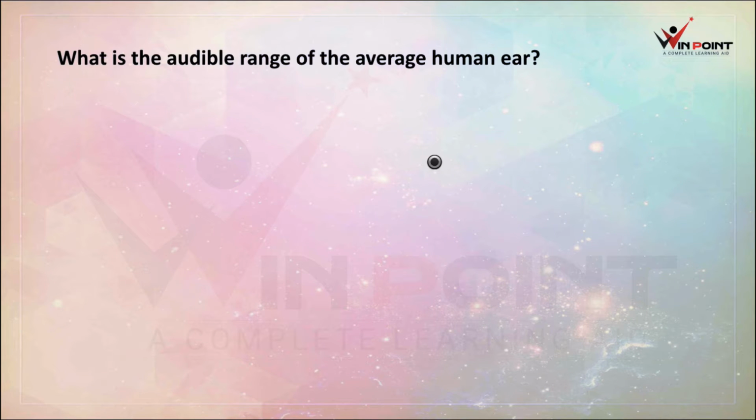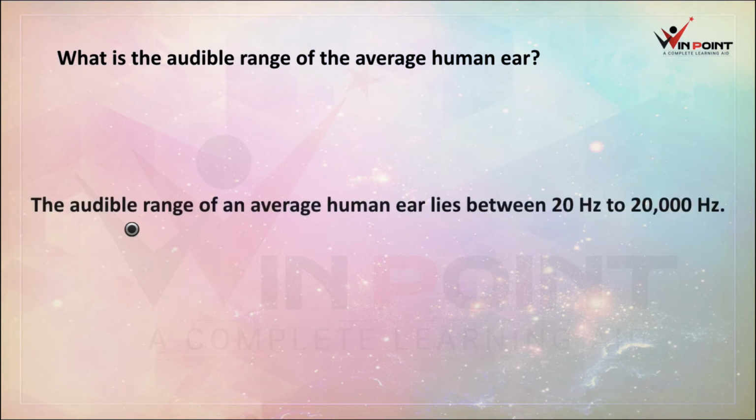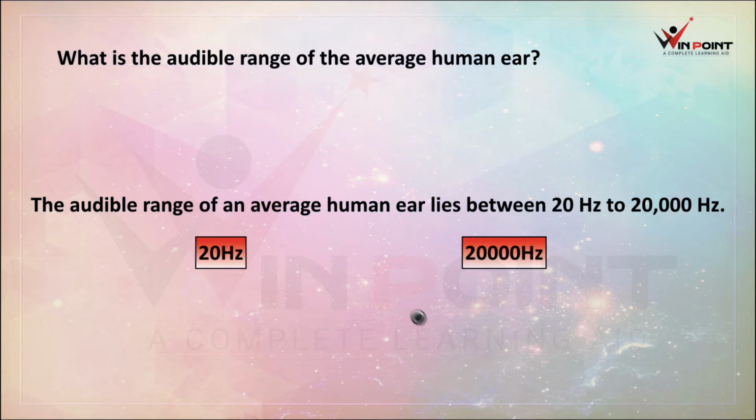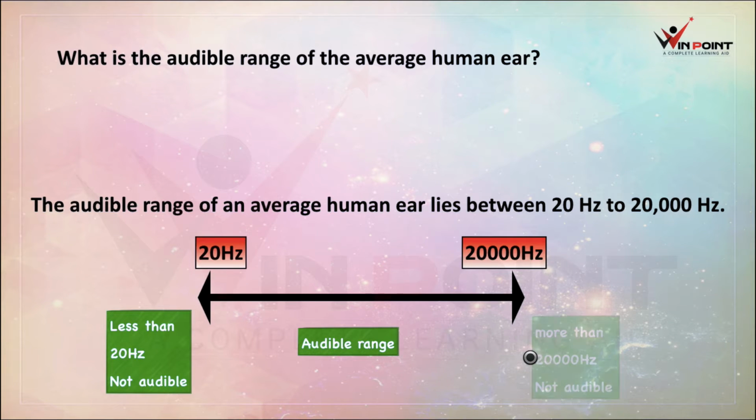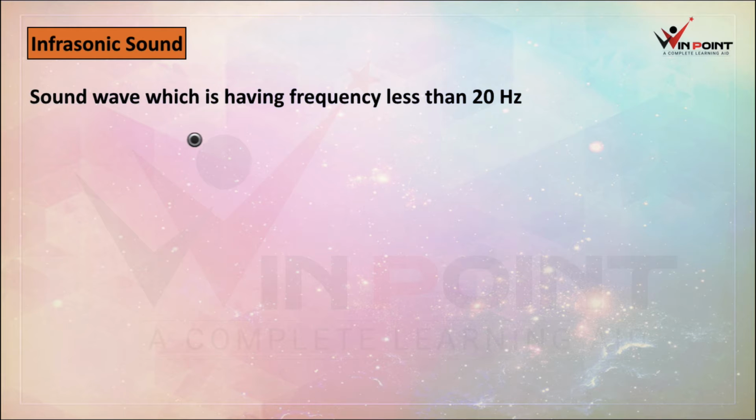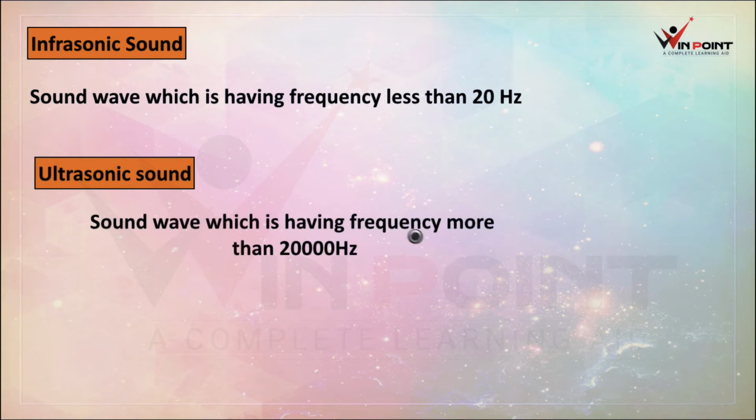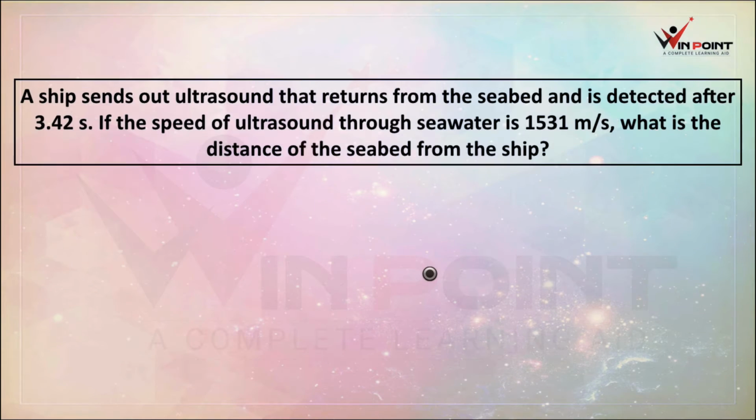What is the audible range of an average human ear? The audible range of an average human ear lies between 20 Hz and 20,000 Hz. It is the audible range. If a sound wave has a frequency less than 20 Hz, it is known as infrasonic sound. If a sound wave has a frequency more than 20,000 Hz, it is known as ultrasonic sound.